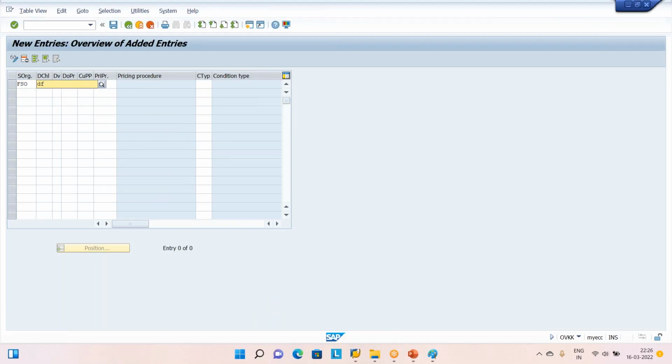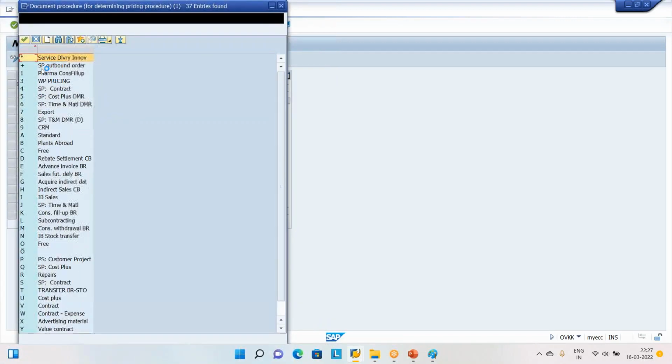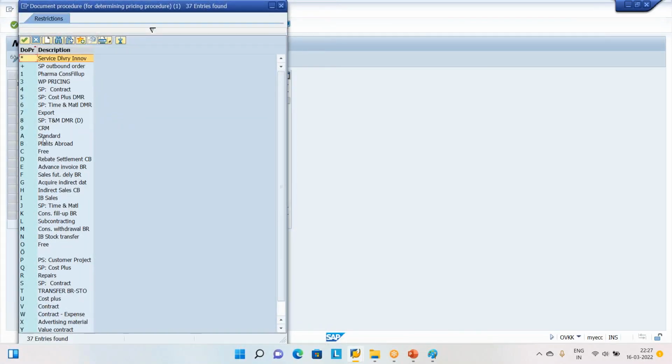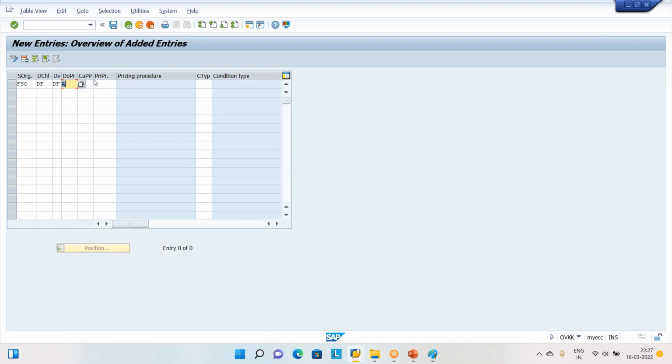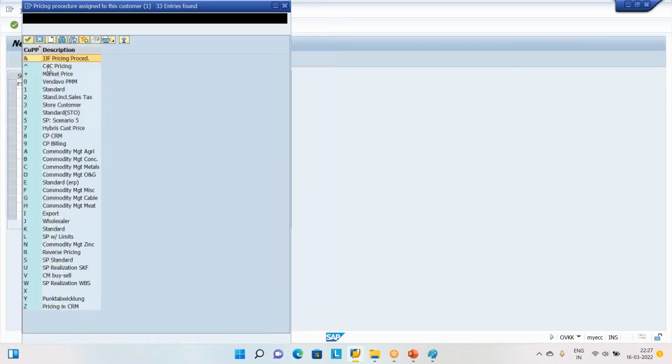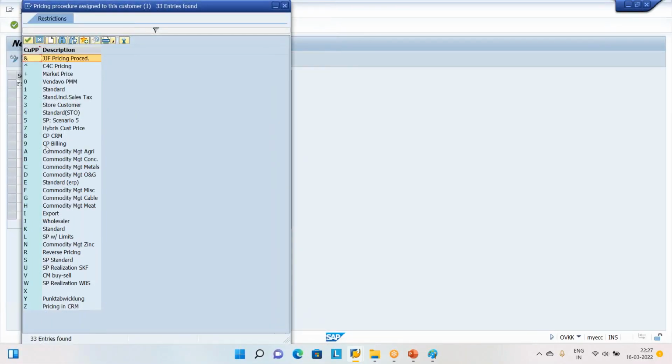And ask the SAP. Our sales organization is Ford sales organization, our distribution channel is Ford distribution channel, and our division is also DF, Ford division. The document pricing procedure, all are standards only, take it, sir. Document procedure is standard. Take only standard. The customer pricing procedure is also standard, everything standard.